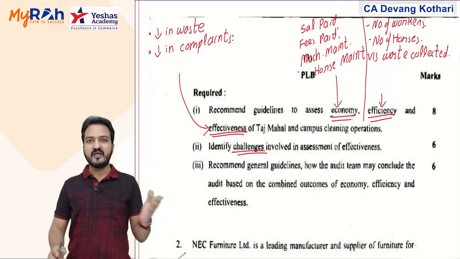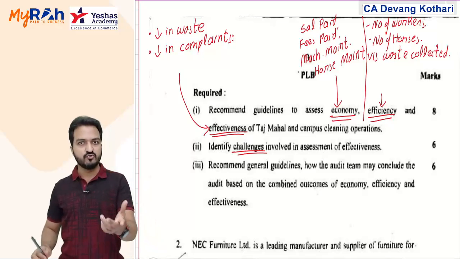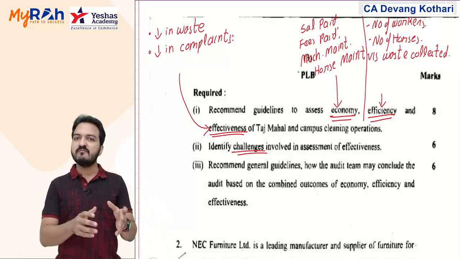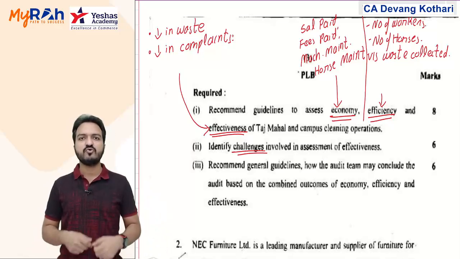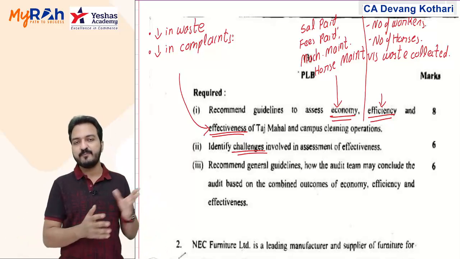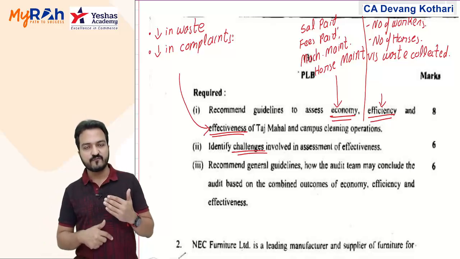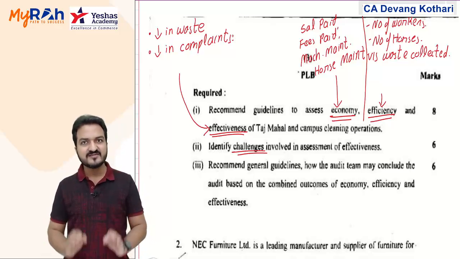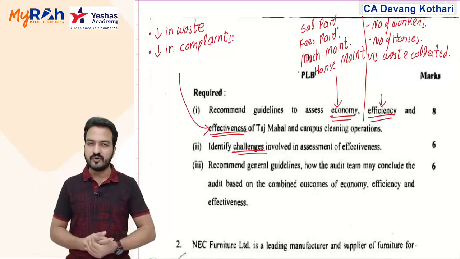Like this company, they had a system where the tourists who visit the place can use a mobile app, a mobile messaging system, to complain about waste littering. So you can keep a track of the number of complaints coming in. A decrease in the number of complaints means you have achieved good cleanliness.